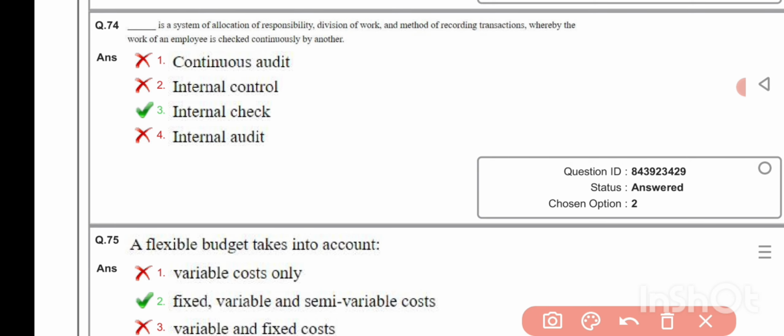Dash is a system of allocation of responsibility, division of work, and method of recording transaction whereby the work of an employee is checked continuously by another. Internal check. A flexible budget takes into account fixed, variable and semi variable cost.